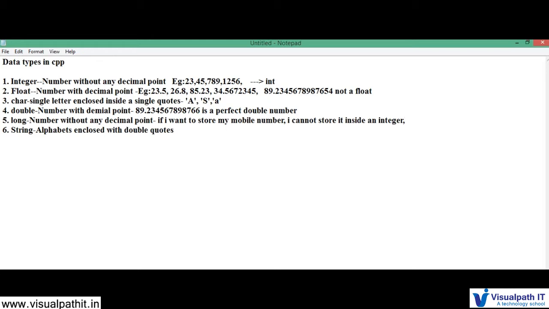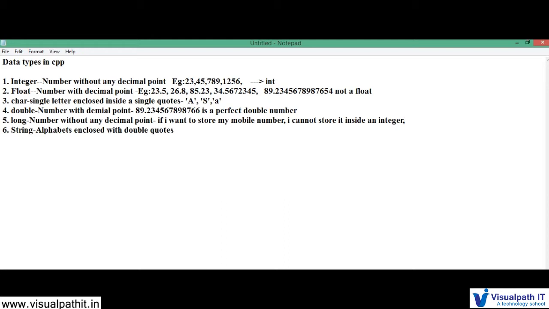If I'm going to store a university register number, usually it will not be a 4 digit or 5 digit, it will be a minimum 12 digit. So you cannot use integer, that's why. String you can store as much as you can, so you can store your names. So for that we use a string.